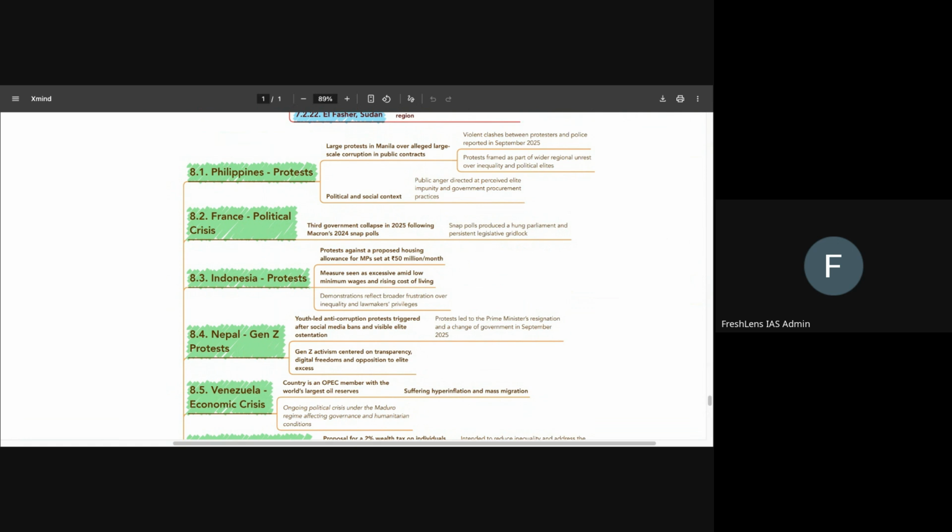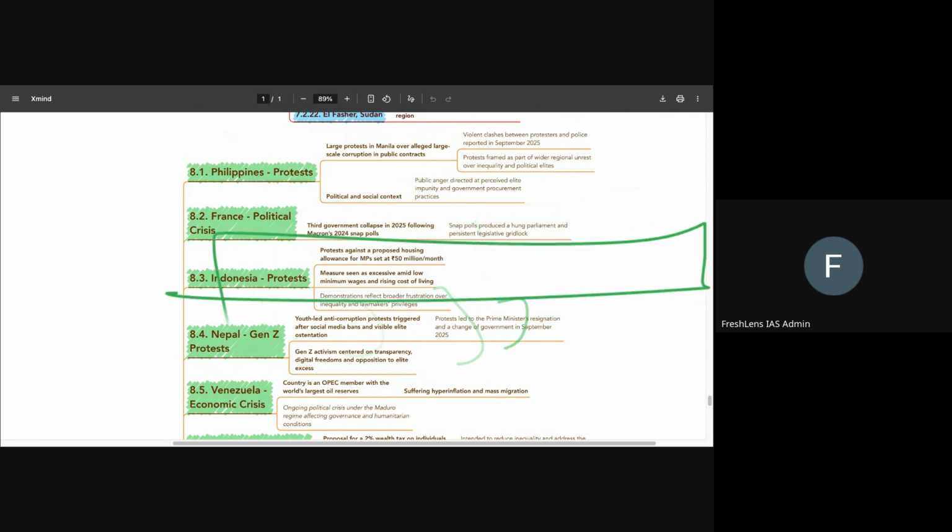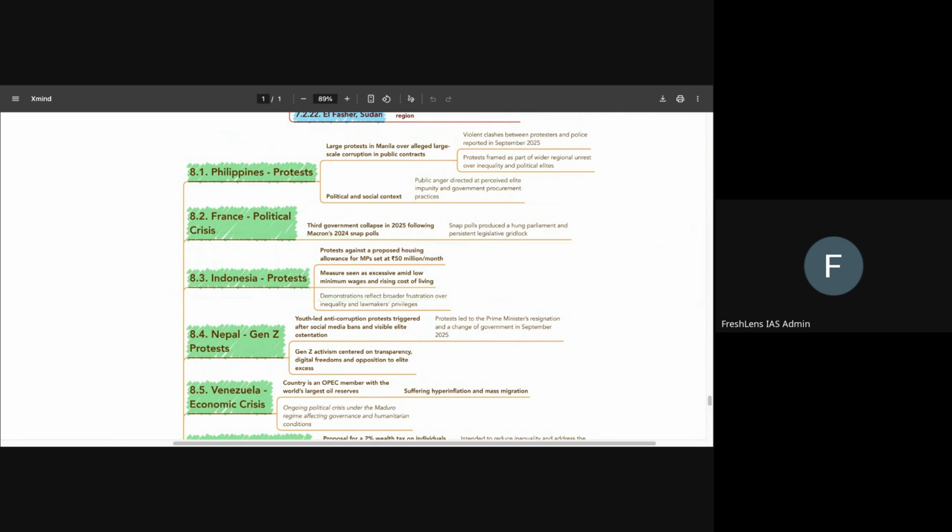Okay. And if there are protests that happened, just for example, this year Gen Z protests have happened across the world. Several countries have witnessed Gen Z protests. So what they can do is they can separate all those countries through a comma and they can ask with regards to which of the following, like why were these countries in the news of late? They can ask such a question.